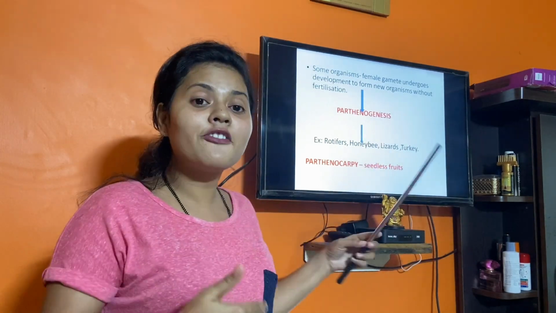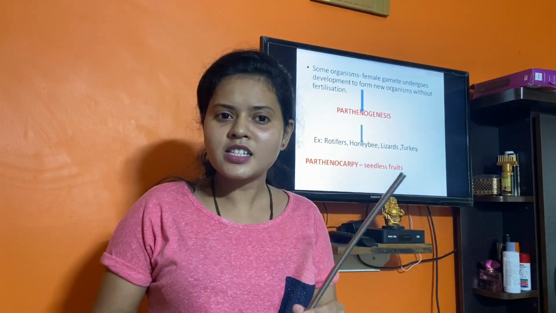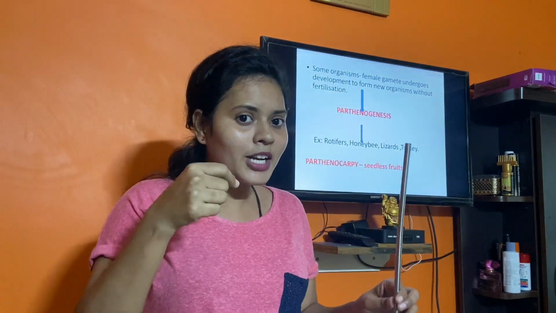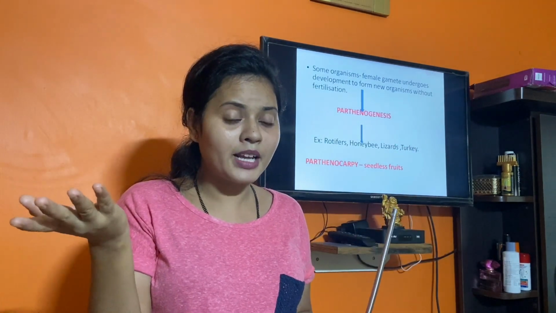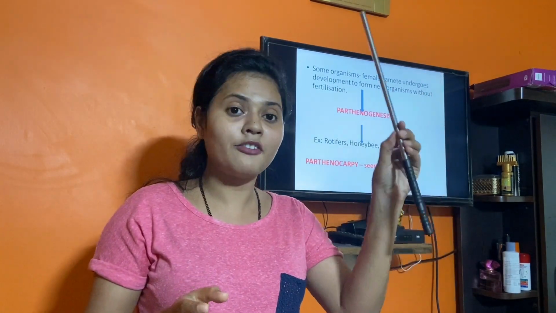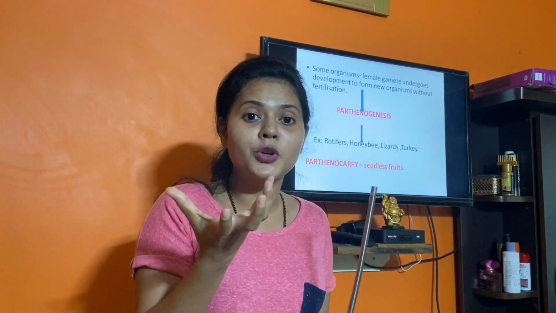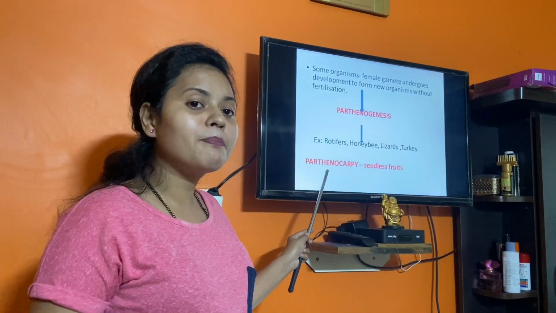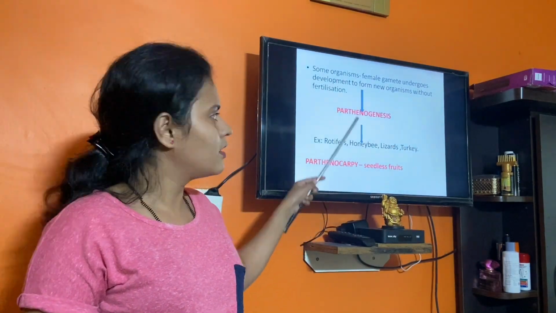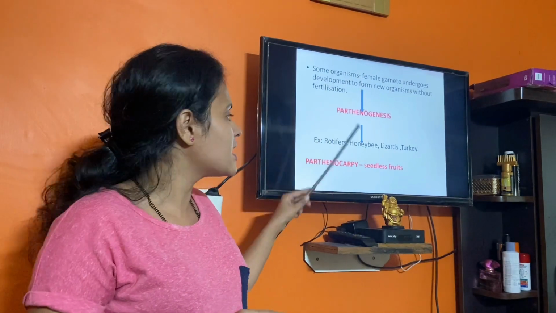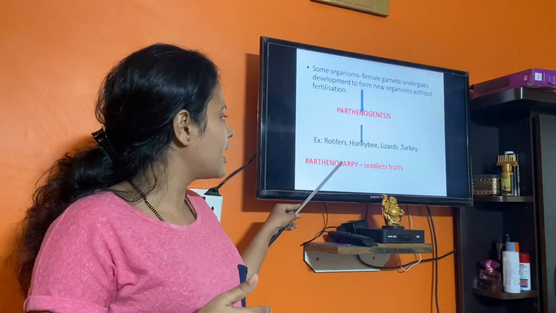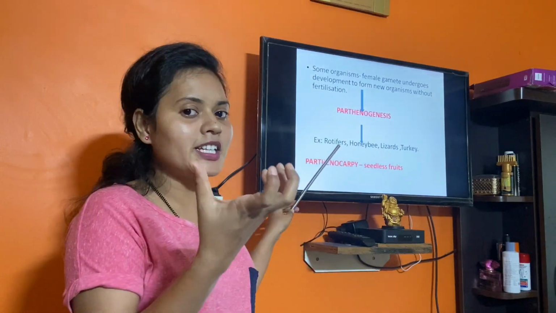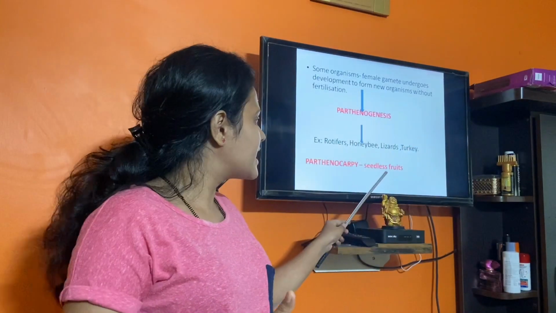In case of plants, you must have seen sometimes that banana and grapes don't have seeds inside. Seeds are not there, meaning fertilization has not taken place. So here also the female flower itself can give rise to fruit without fertilization, and these fruits are called parthenocarpic fruits. Parthenogenesis is in case of animals. In case of flowering plants, the fruits are formed as a result of parthenocarpy. So these are called parthenocarpic fruits, seedless fruits.